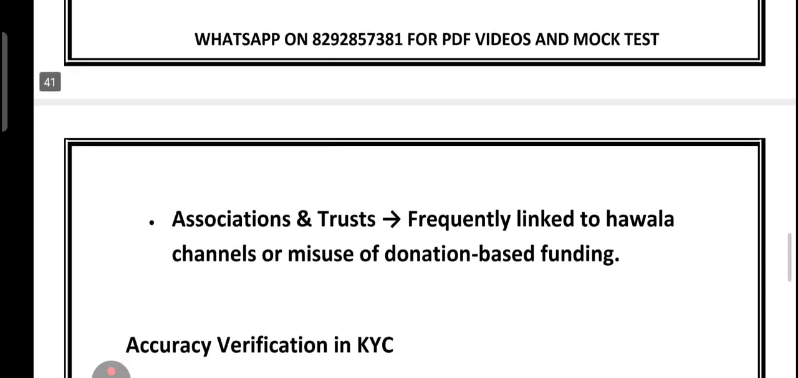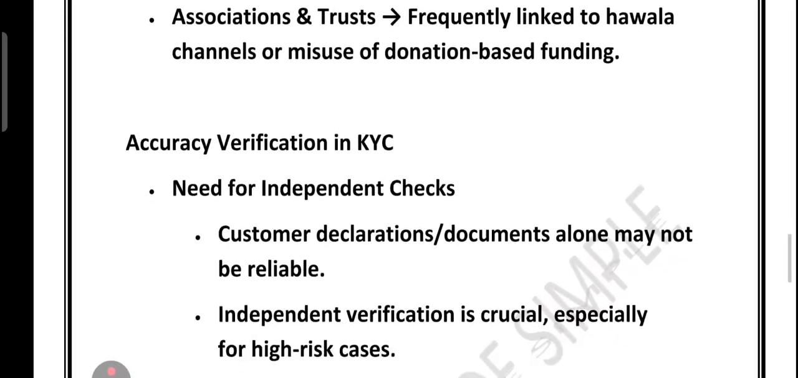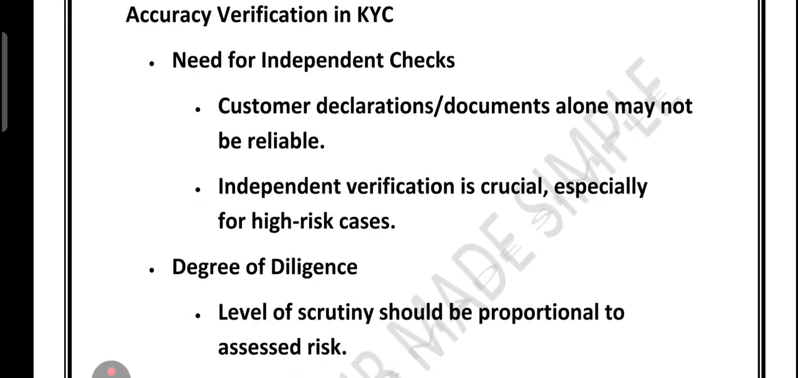As association and trust, they are frequently linked to hawala channels or misuse of donation-based funding. So in short, a juridical person can be misused in various complex ways, requiring banks to apply enhanced due diligence and monitoring. Now, accuracy verification in KYC.